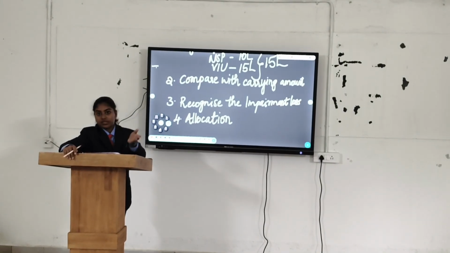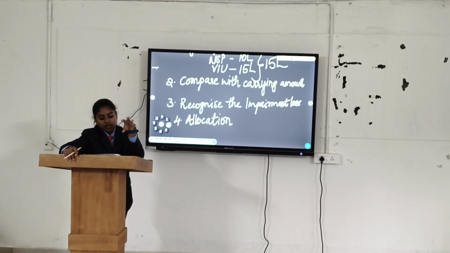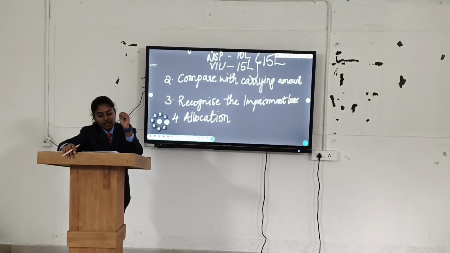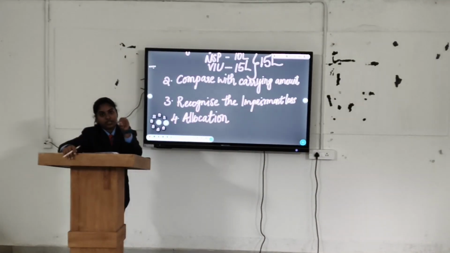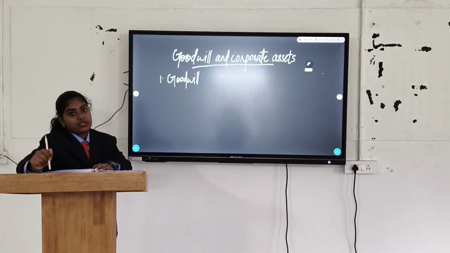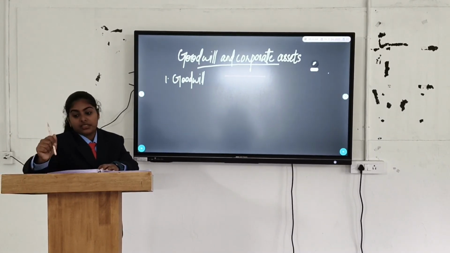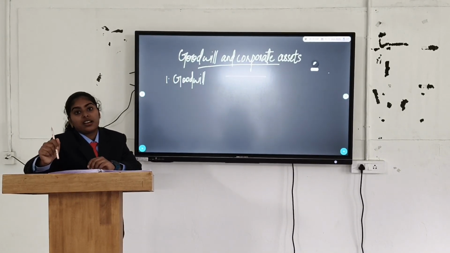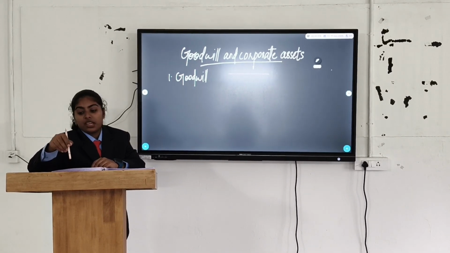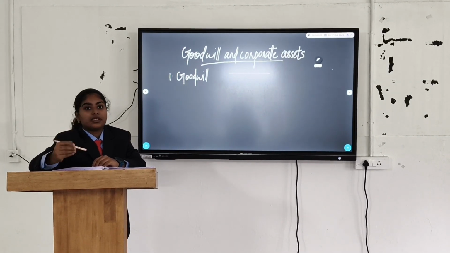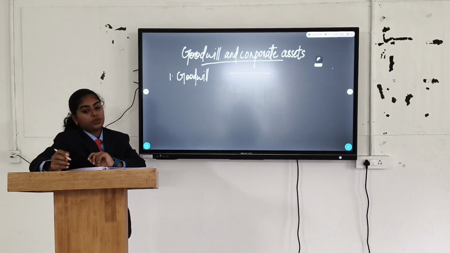If loss is there, first we allocate to goodwill if any, and then to other assets proportionately according to their carrying amount. Next topic is goodwill and corporate assets. Goodwill and corporate assets are tested especially under AS 28 because they do not generate independent cash flow. The first one is goodwill.